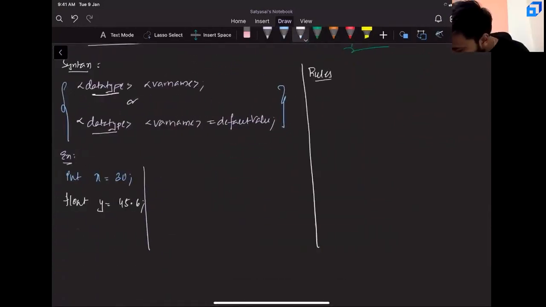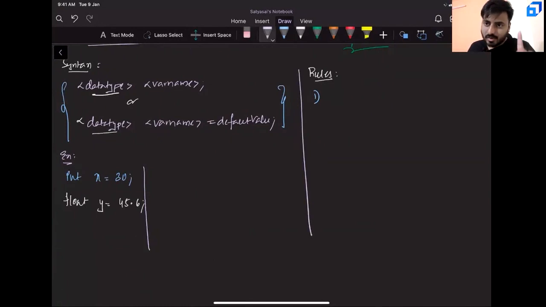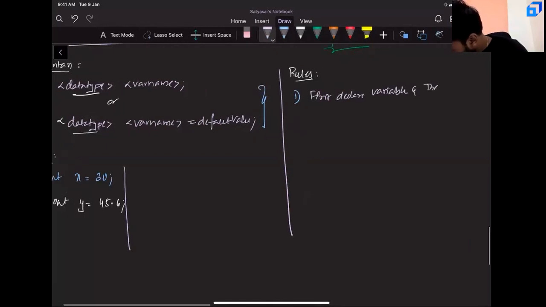Rules for declaration. Rule number 1. It is very simple, guys. Before using any item, I have to buy the item, right? Obviously. You can't directly steal the entire TV. You have to buy the TV and then bring it to your home. In a similar way, before using any variable, first you have to declare the variable. So first, declare the variable and then use it.